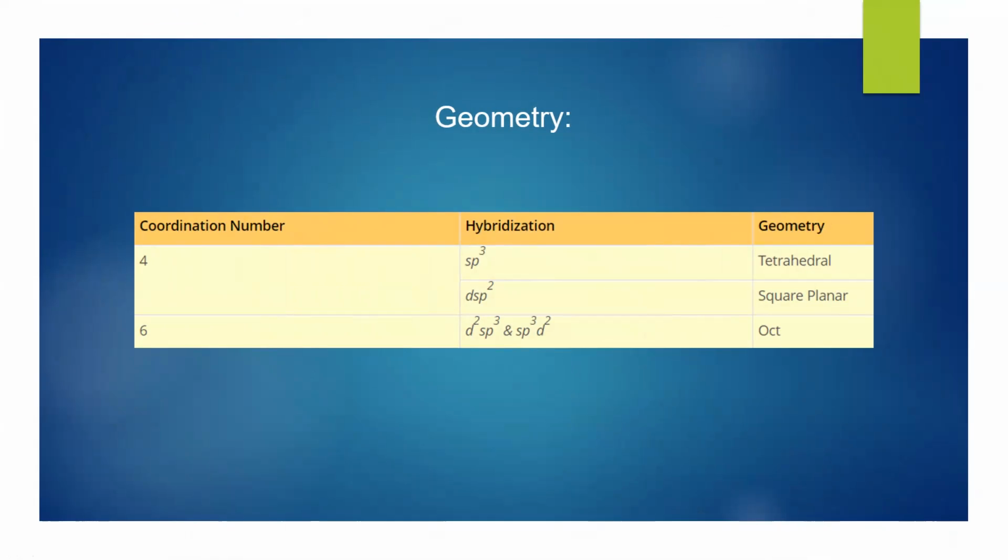And for coordination number 4, that means the metal complex type ML4, we have two possibilities of geometry as well as two possibilities for the hybridization. Whereas for coordination number 6, again we have two different hybridization possibilities depending upon inner orbital complex and outer orbital complex, but the geometry is octahedral only.